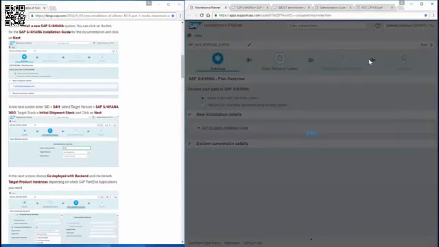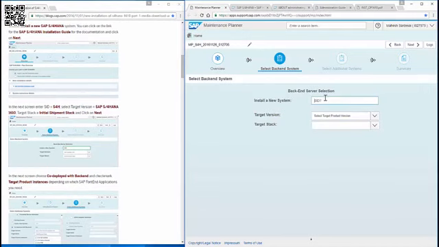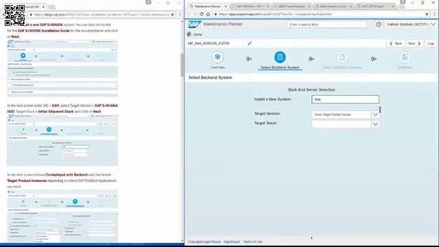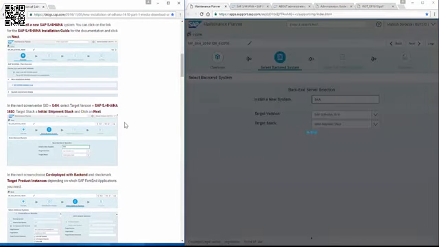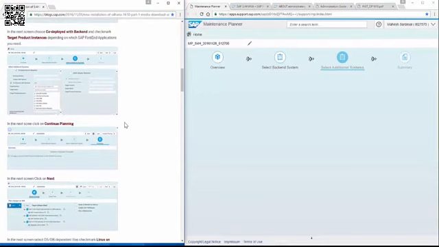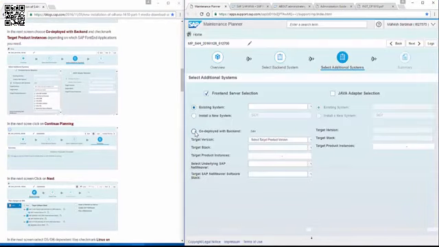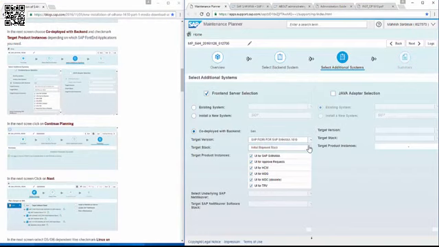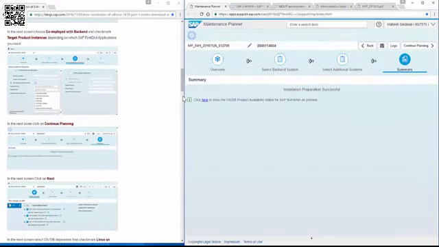So we click on next here. You can enter the SID, select the target version, which is 1610, and it's the initial shipment, which is FPS 00. Click on next. So on this screen, we are going to select core deployed since we are going to install embedded Fiori. These are the Fiori components. You can either select or unselect depending on what you need, but we're going to select all of them. So click on next.